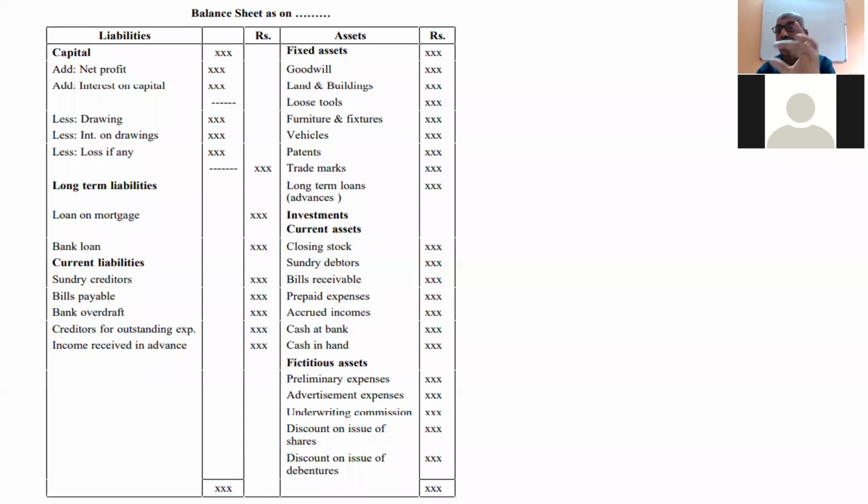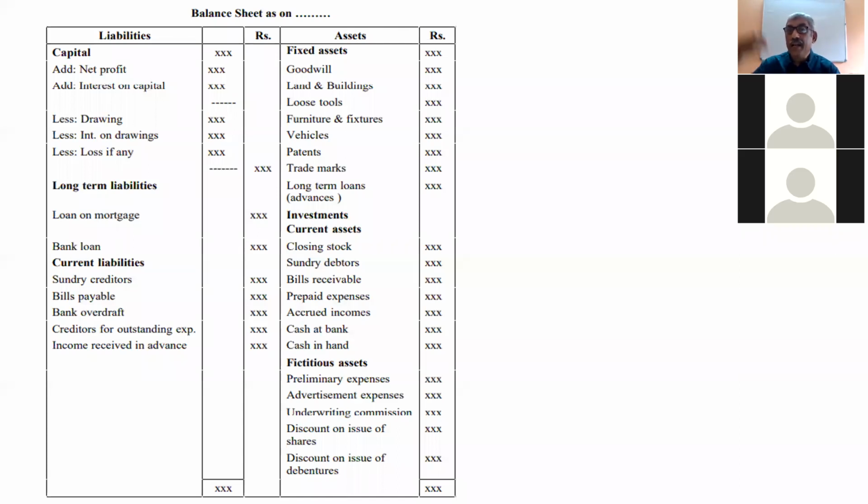After calculating, you will get the correct value of the capital. Then all long-term loans and all short-term liabilities like sundry creditors, bills payable, bank overdraft, outstanding expenses, or prepaid income. They are liabilities. Then let us see the asset side.